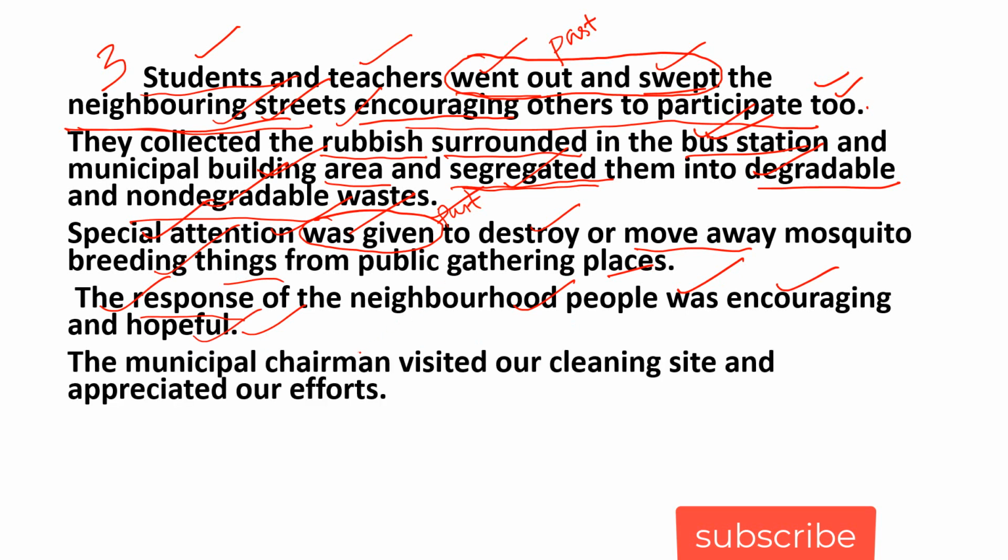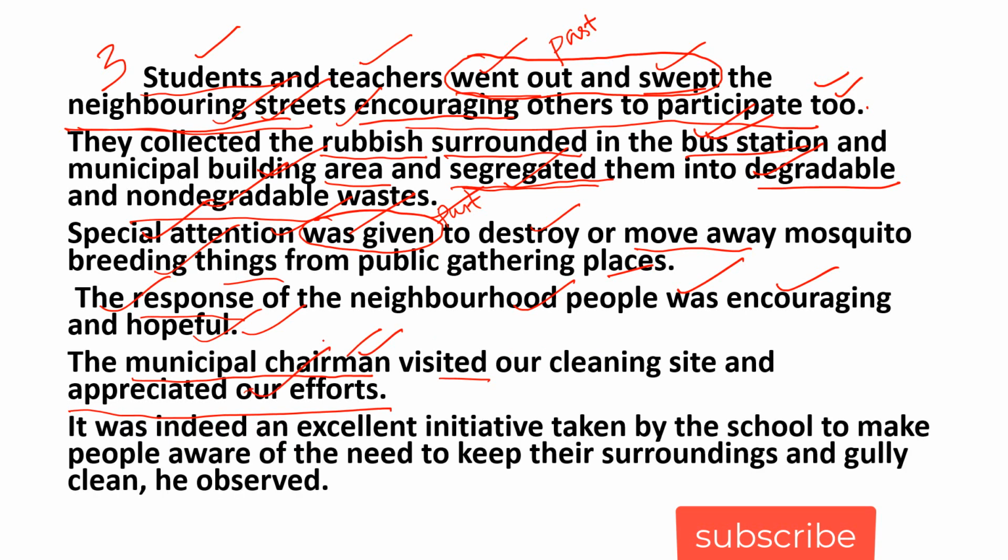The municipal chairman visited our cleaning site and appreciated our efforts. This is the exact opinion of the participant. And we conclude the report with this sentence.